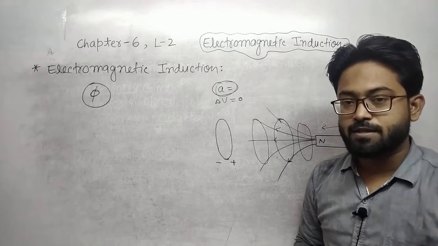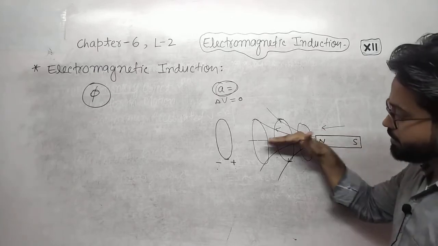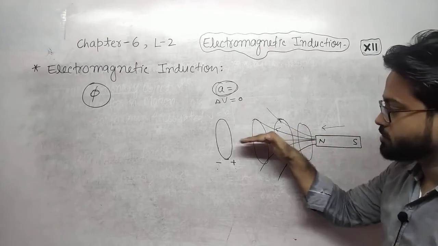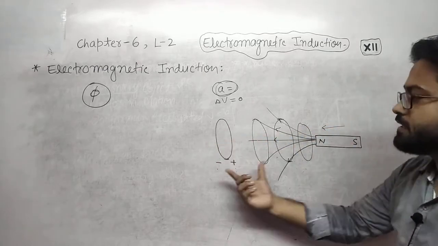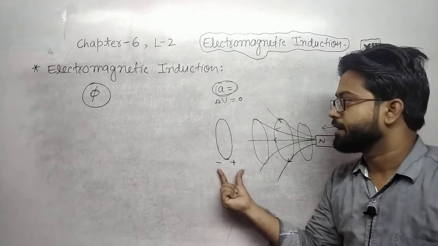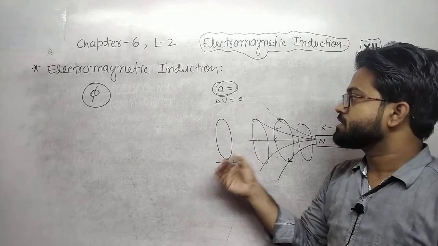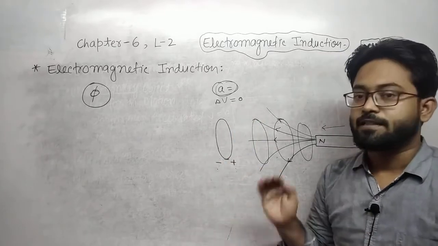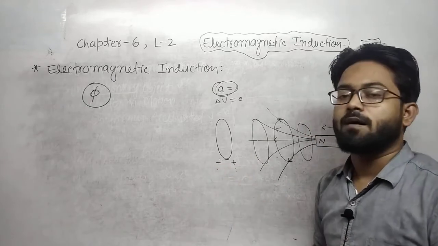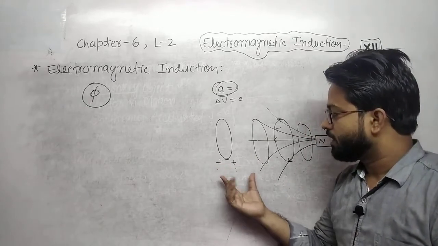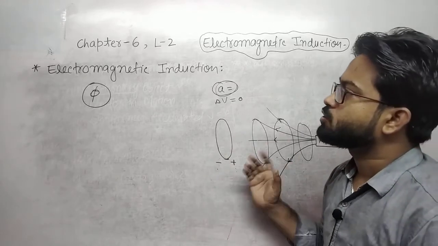Okay, hope you're understanding. If the magnet continues with constant velocity, means the motion of the bar magnet is constant, then there will not exist any polarity. If it is increasing or decreasing its velocity, means there exists a positive or negative acceleration, that means there will exist polarity, positive or negative, and the whole phenomenon is known as electromagnetic induction.